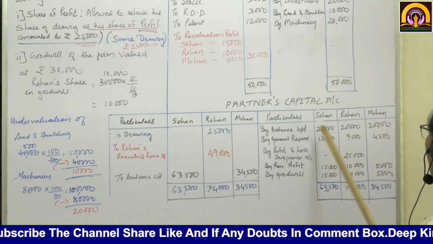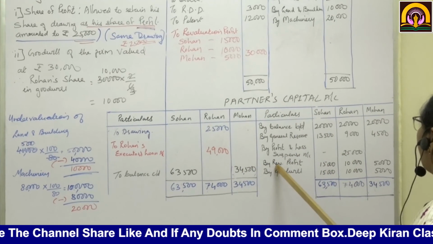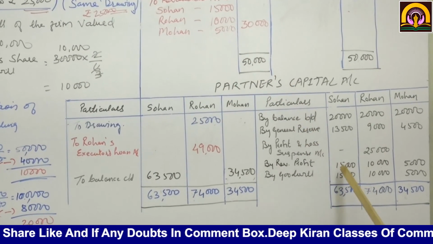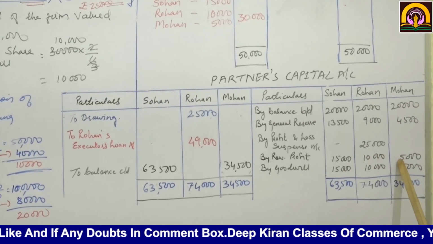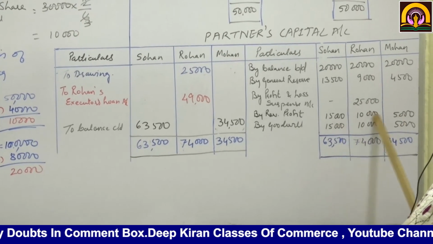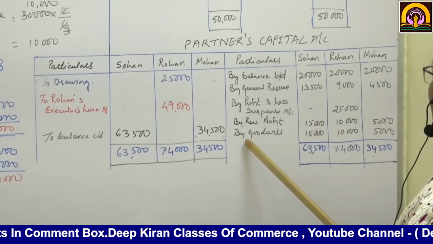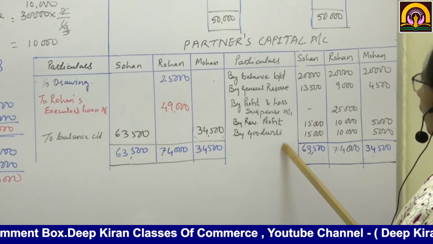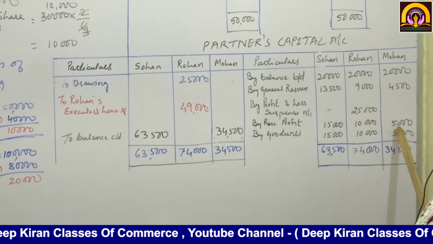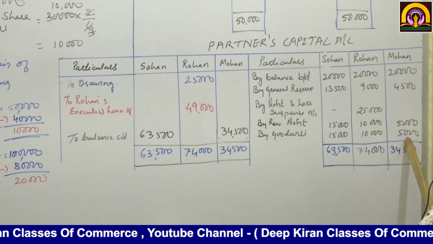Now then revaluation profit. Here the revaluation profit was 15,000, 10,000 and 5,000. So we have written it over here. Then by goodwill. Goodwill of Rohan was 10,000. So Sohan's 5,000 and Mohan's 5,000.